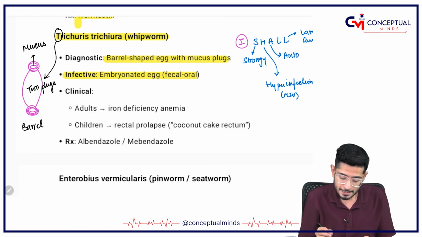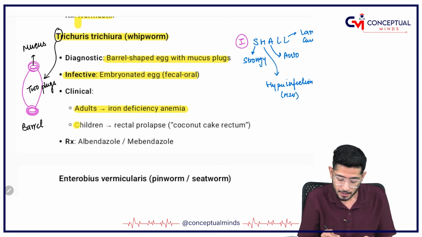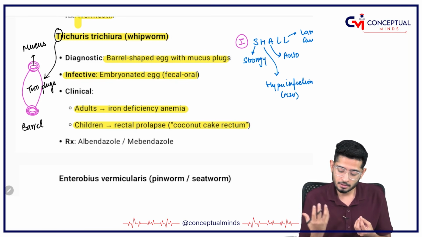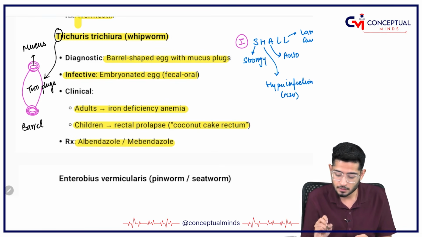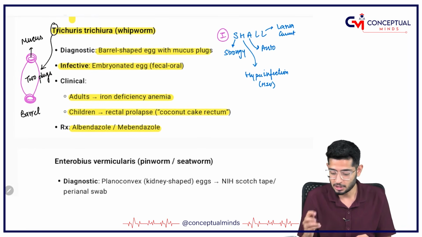In adults it is responsible for causing iron deficiency anemia. In children it causes rectal prolapse, where the rectal mucosa looks like a coconut cake rectum, and the treatment is albendazole and mebendazole. Don't worry, I will draw the life cycle and teach you again.